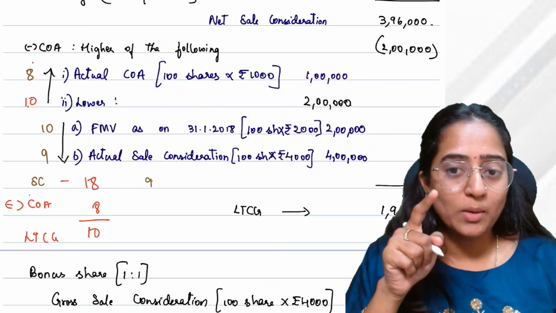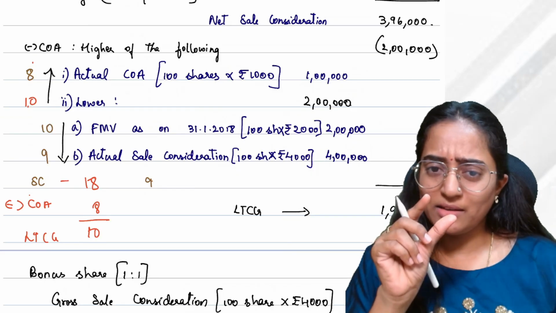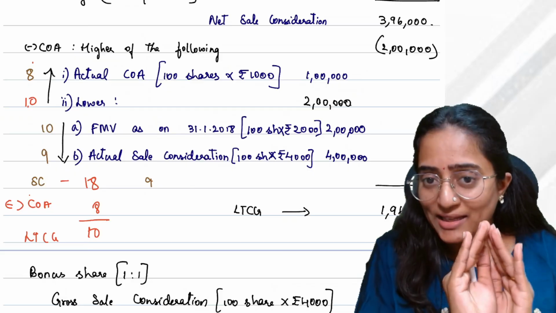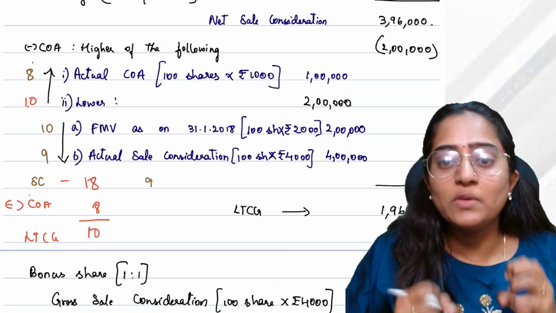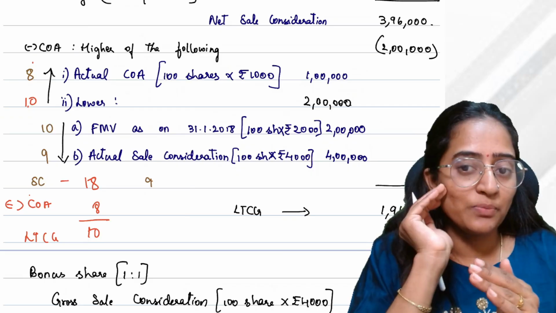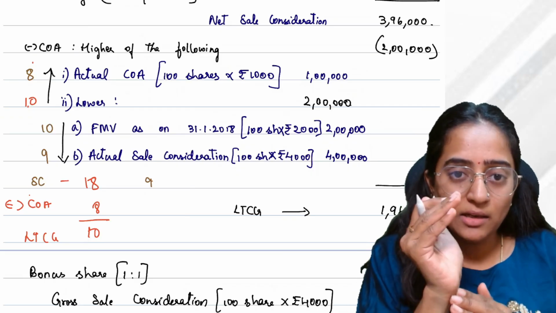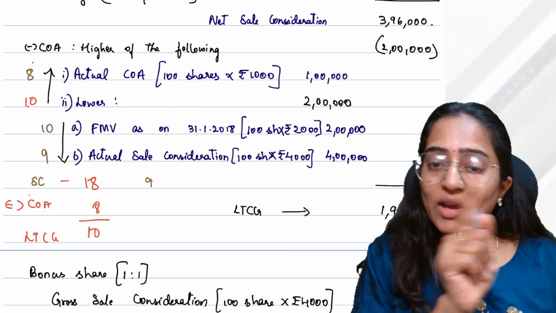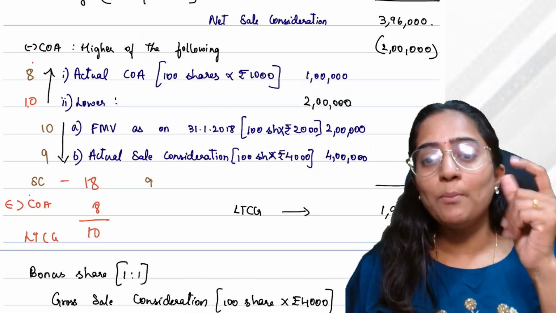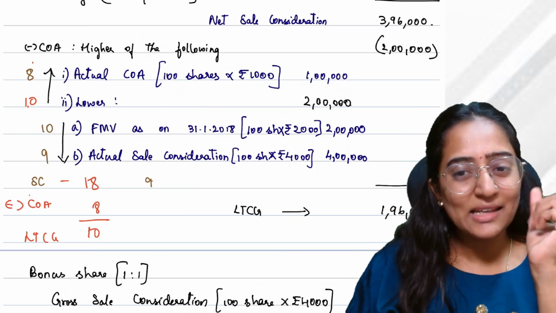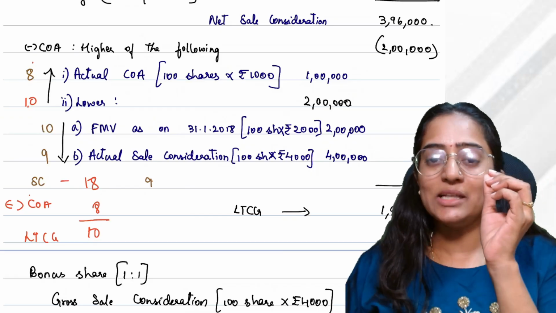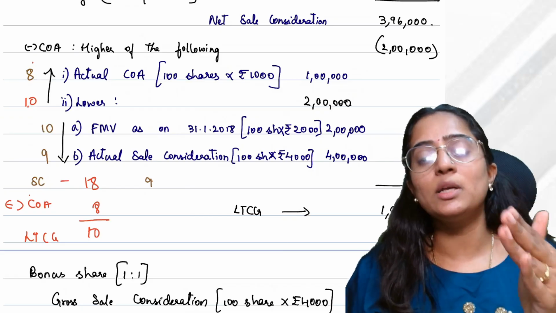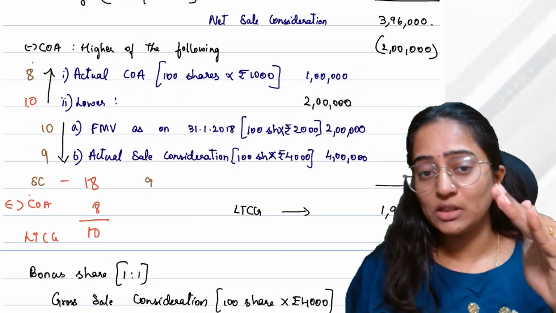Till that 10, you wouldn't pay any tax. If my sale consideration was 10, I wouldn't have paid anything because it was equal to my fair market value. If any sale amount is less than the fair market value as on 31/1/2018, you wouldn't pay any capital gain tax. That is what they're stating.